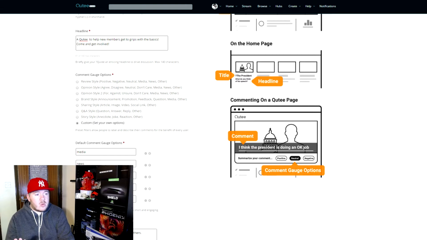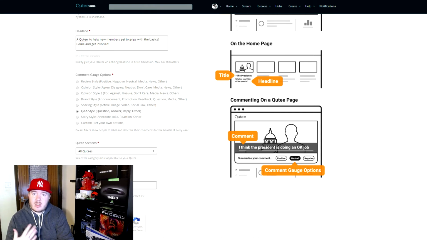But with us, we're going to be doing opinion. I think that's what we'll do for this one. In fact, Q&A style. I think that might work because somebody has a question about what they do on a certain part of Qutee. They can click question. This is where it becomes important later on, but in a second, which is what I want to show you. So you click the Q&A one.